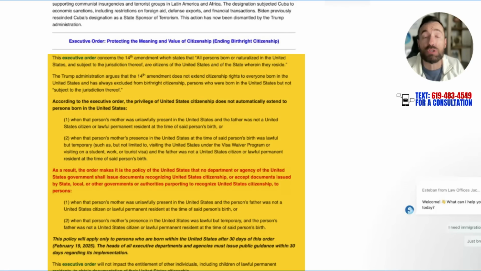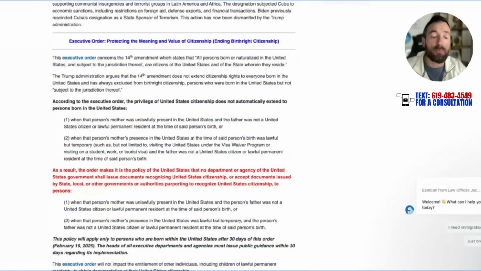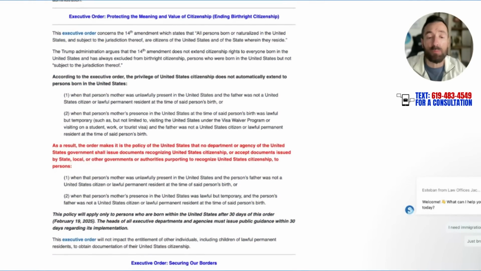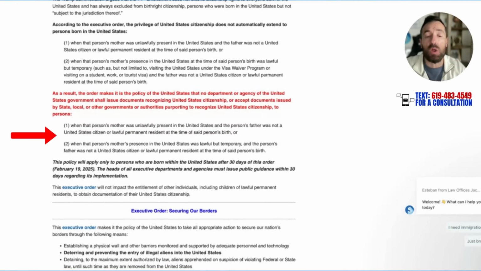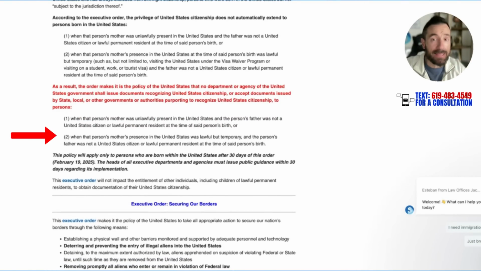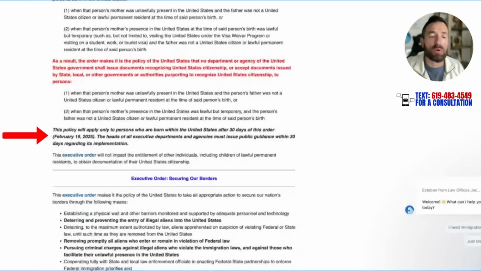So imagine you're here as a student or on a work visa, and you're now married to somebody who's not a citizen. If you have a child in the United States, according to this, your child is not going to be a U.S. citizen automatically. Also, if a person's mother was unlawfully present and the father was not a United States citizen, or the person's mother came here unlawfully, those people are not going to be able to claim citizenship for their children. This is going to be implemented in 30 days, February 19, 2025.